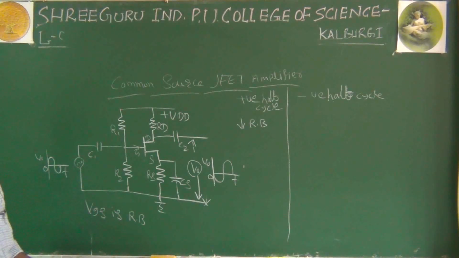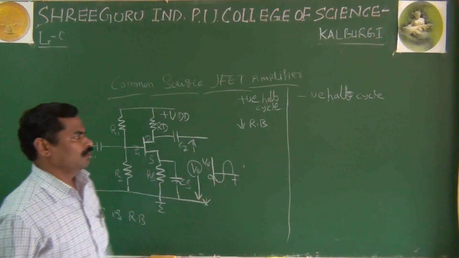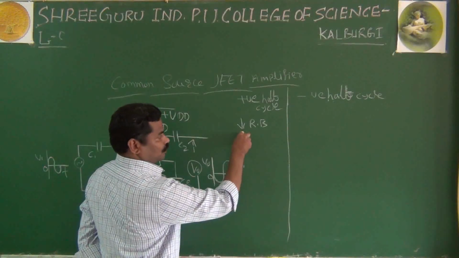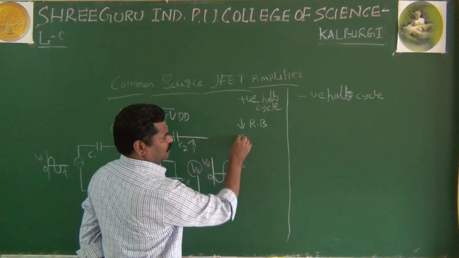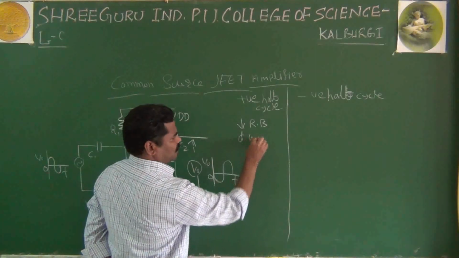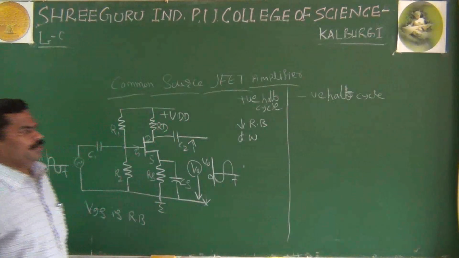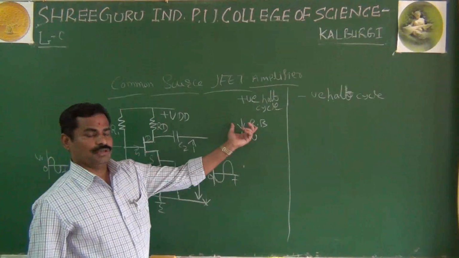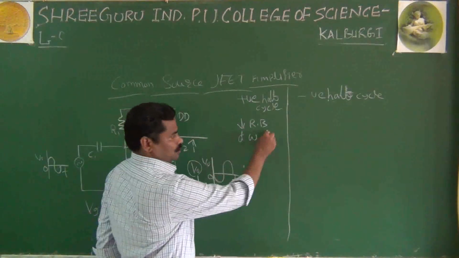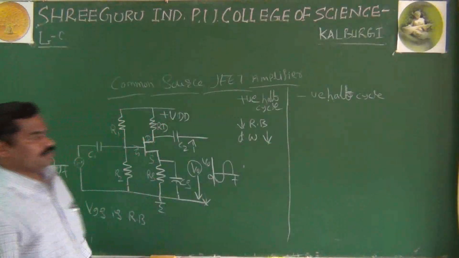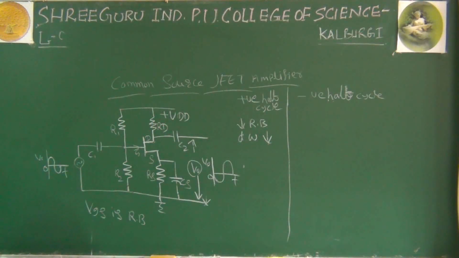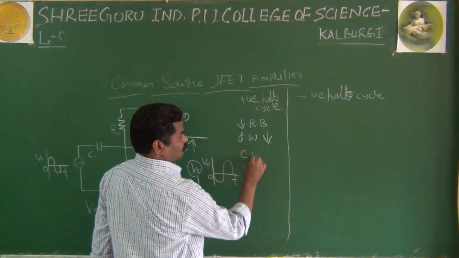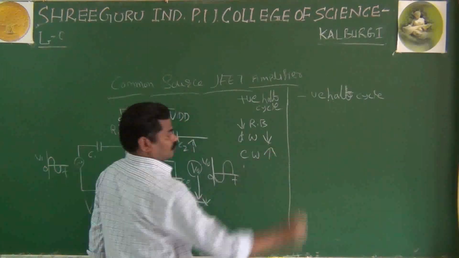And as we know, if it is less reverse biased, then what happens? The depletion width, I can write DW in short form, also decreases because of the very less reverse bias. And as we know, if the depletion width decreases, then what happens? The channel width increases.